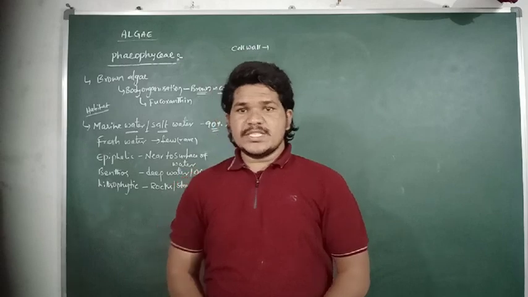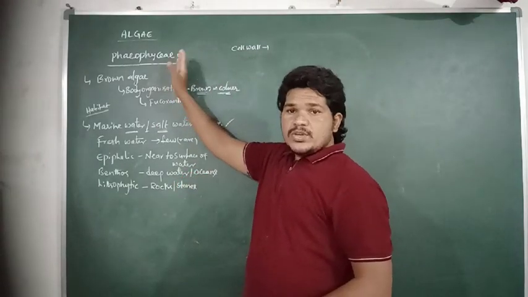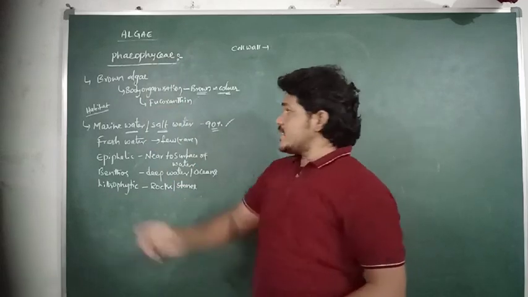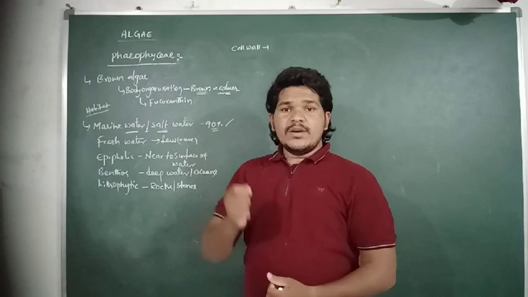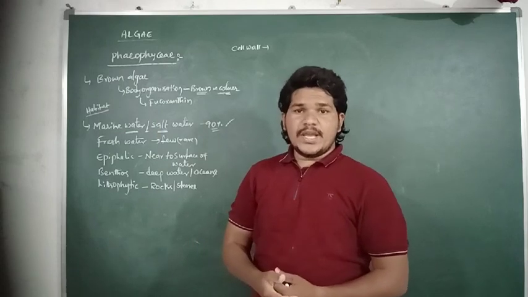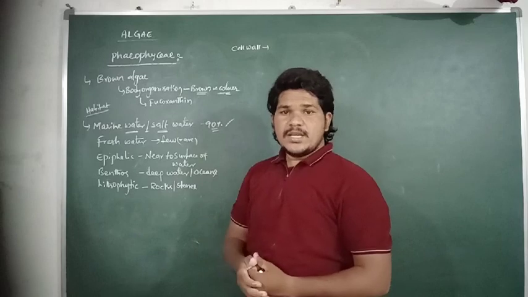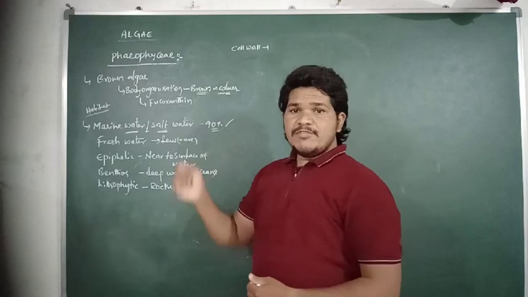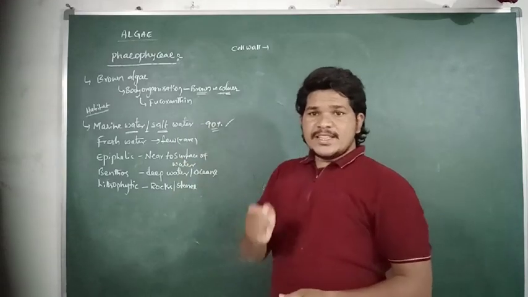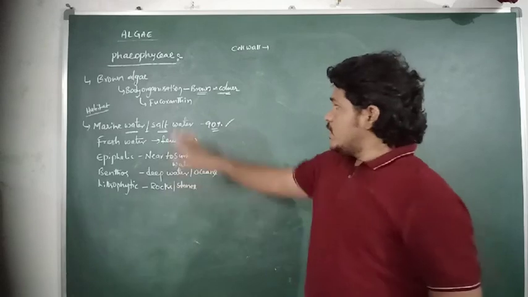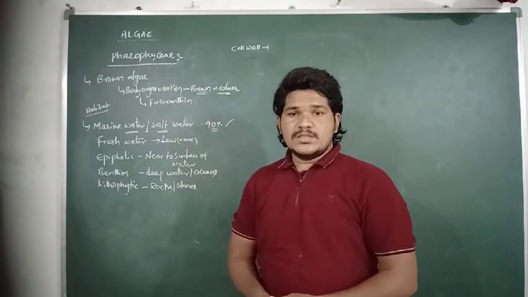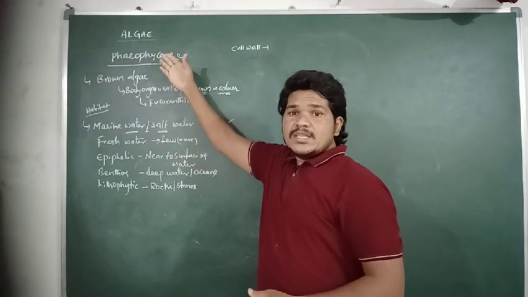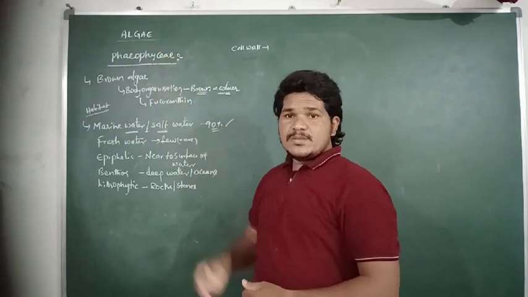In this video, we are going to discuss Phaeophyceae. Phaeophyceae is another class of algae, which includes the species commonly called brown algae. Why are we calling all the species of Phaeophyceae brown algae? Because of their body organization. Their body appears brown in color due to the presence of fucoxanthin. So in the Phaeophyceae, their body color depends on the amount of fucoxanthin. This is the common name of Phaeophyceae, commonly called brown algae.